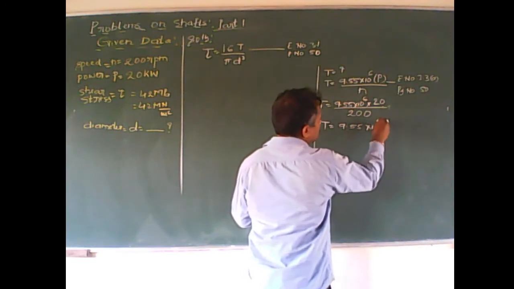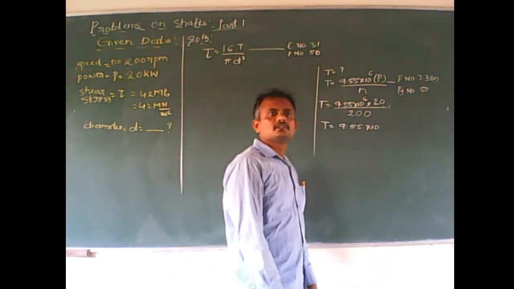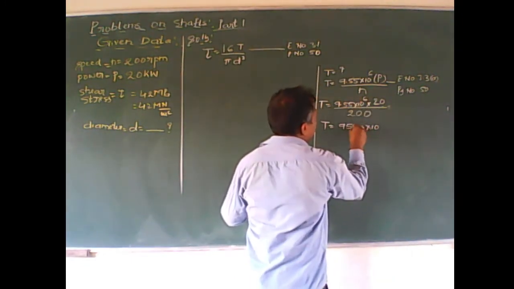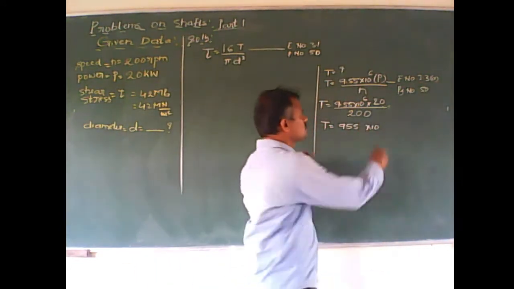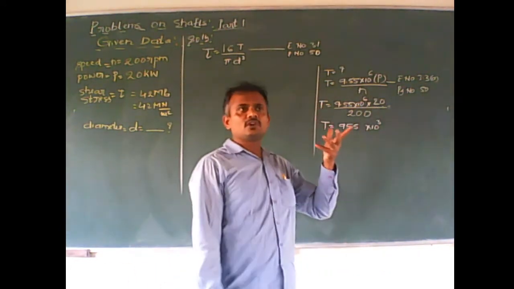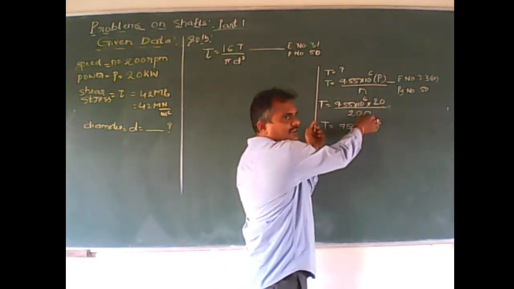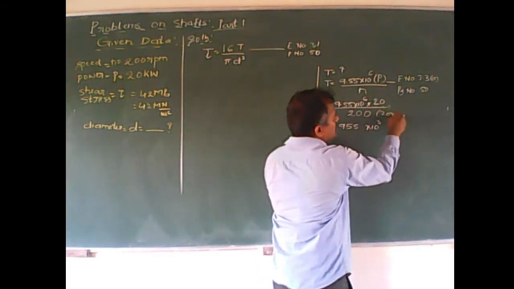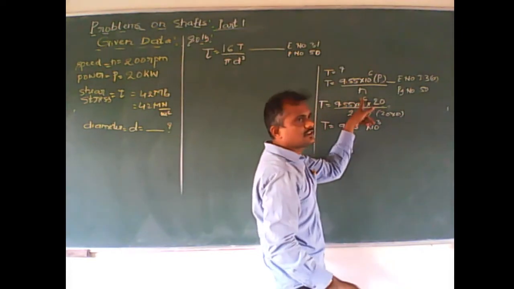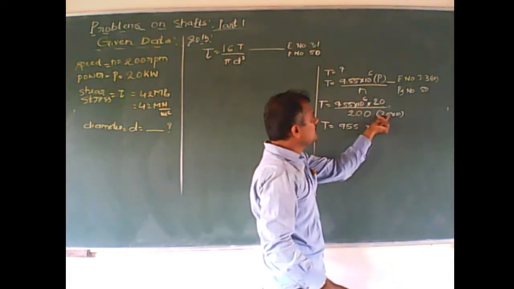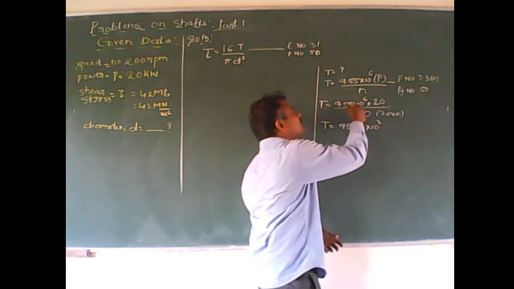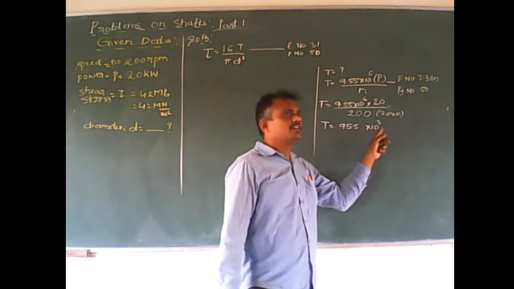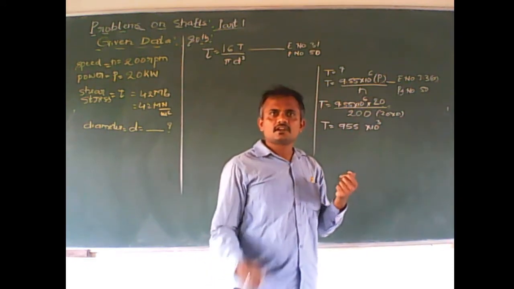9.55 into 10 raised to... 955 into 10 raised to 3. I already told you, without using a calculator. 20 into 10 I would consider. 20 into 10, how much? 200. So 20 into 10 I will write. 10 will get cancelled from this, so it becomes 10 raised to 5. 20 will get cancelled from here. So that answer is 9.55 into 10 raised to 5, or 955 into 10 raised to 3. One and the same. Okay, so forget about it.